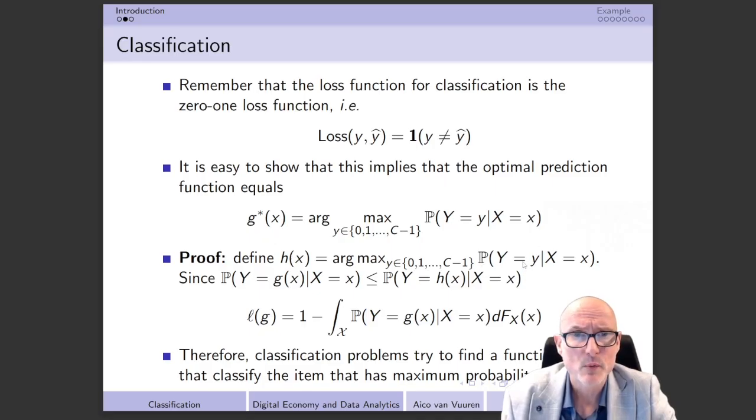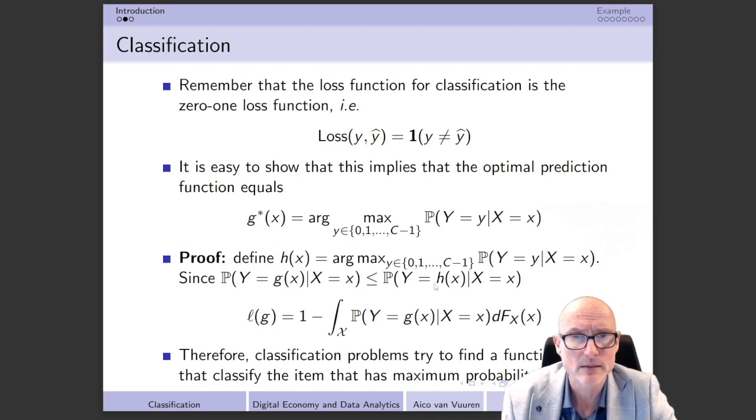So therefore, it should be the case that any probability that y is equal to h(x), whatever h(x) is going to be as a function, should be larger than or equal to the probability y is equal to g(x), because that's the definition. h(x) actually maximizes the probabilities as we see over here.